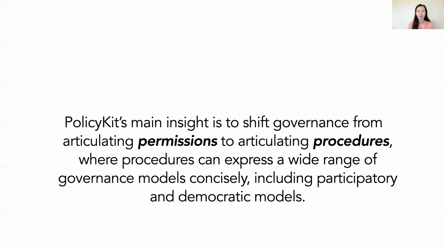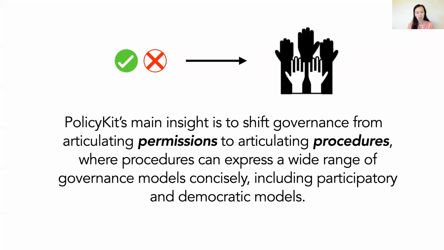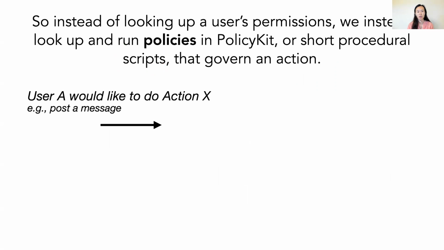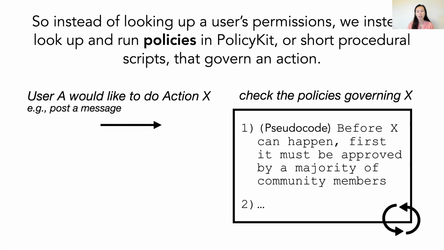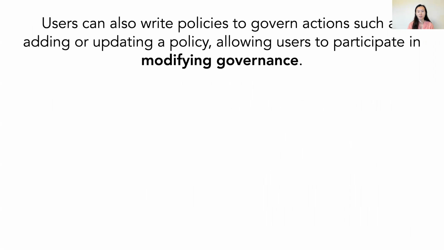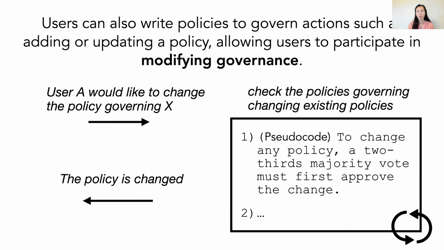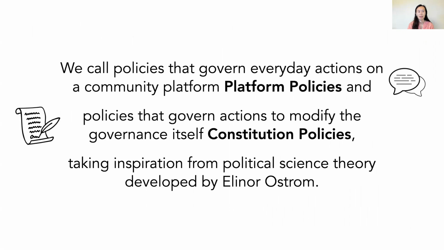PolicyKit's main insight is to shift governance from articulating permissions to articulating procedures, where procedures can express a wide range of governance models concisely, including participatory and democratic ones. So instead of looking up a user's permissions, when a user wants to do something, we instead look up and run policies in PolicyKit, or short procedural scripts that govern an action. Users can also write policies to govern actions such as adding or updating a policy, allowing users to participate in the modification of governance over time. We call policies that govern everyday actions on a community platform policies, and policies that govern actions to modify the governance itself constitution policies, taking inspiration from political science theory by Elinor Ostrom.